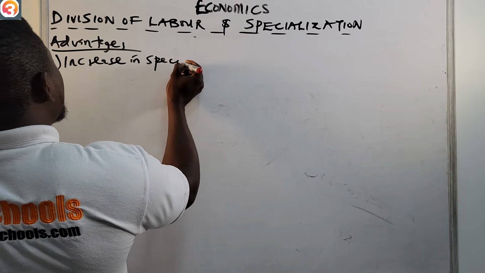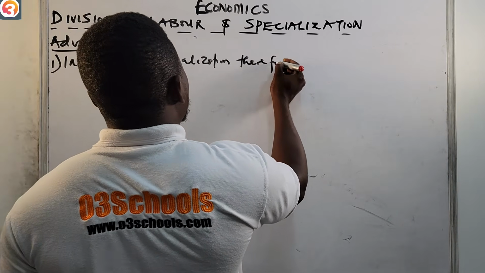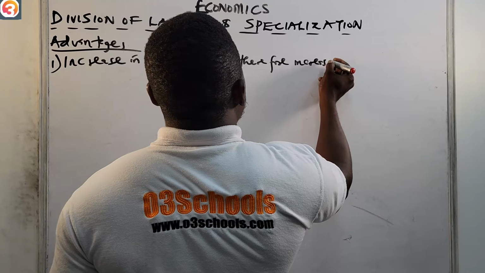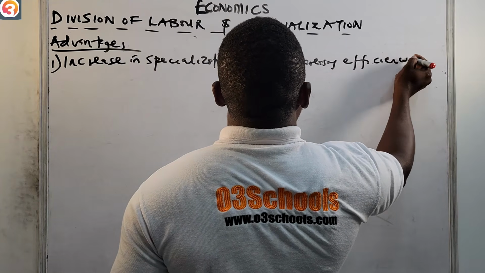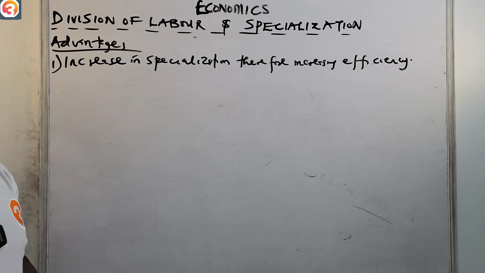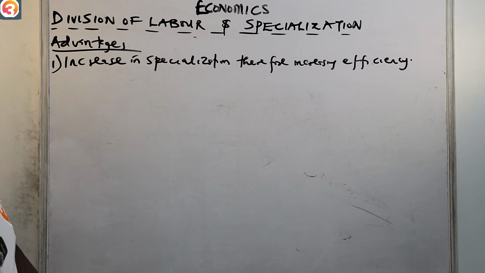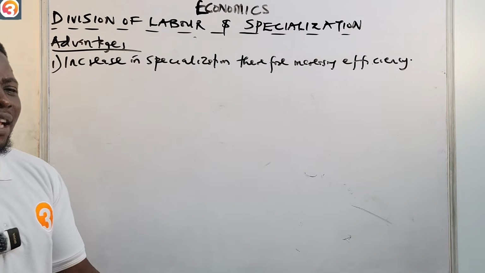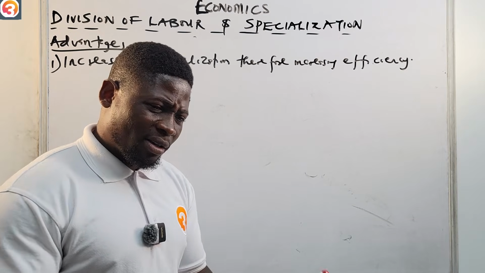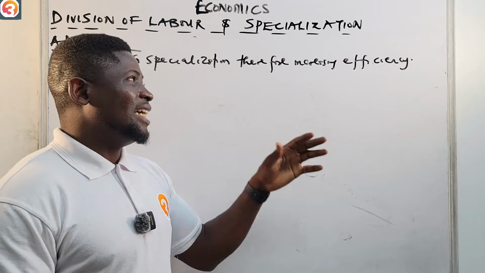So number one is increase in specialization, therefore increasing efficiency. I think I spelled that right, efficiency. So increase in specialization, thereby increasing efficiency, because we have specialists who can do each stage of a particular production process. There's increase in efficiency.